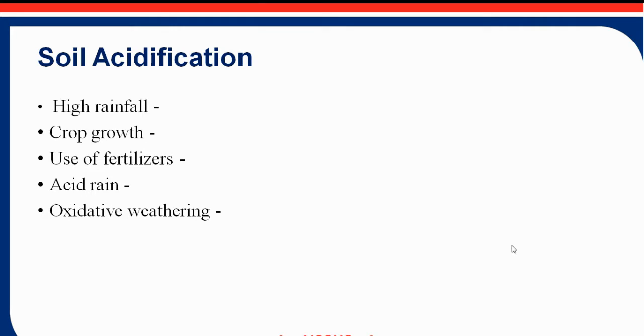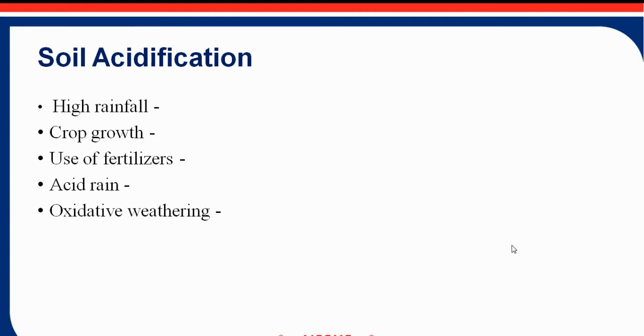So which are the factors that make soil acidic? First is high rainfall. The rainwater is slightly acidic, due to reaction with CO2 in the atmosphere that forms carbonic acid, which gets mixed in the soil. Then crop growth. Soil nutrients are taken up by crop roots in the form of ions like nitrate, ammonium, calcium and phosphoric acid. The crop roots often take up more cations than anions.